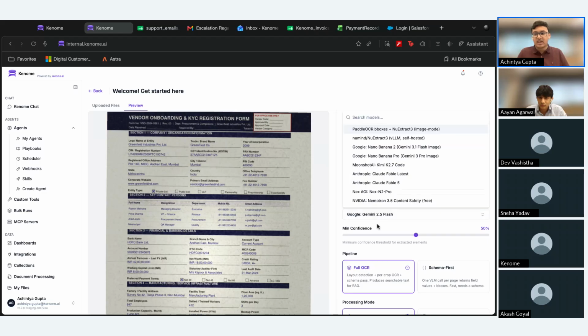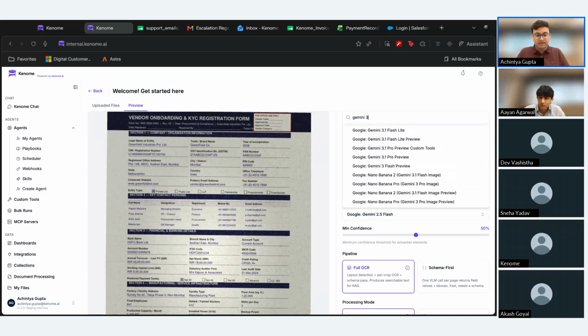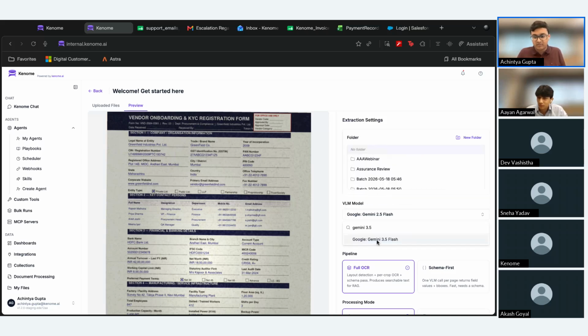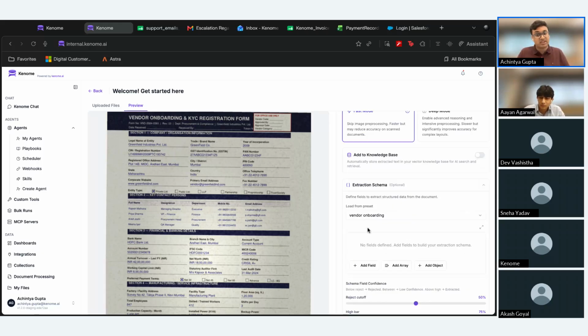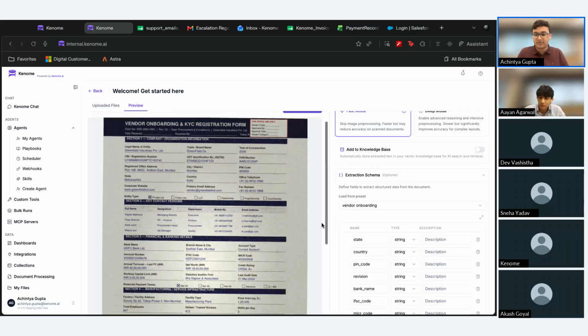I can choose my specific OCR extraction pipeline right here. And this again can be both on-prem LLMs, or it can also be any cloud-based LLM that you might prefer. If I quickly scroll down right here, I can also select the schema preset that I wish to, so the information I wish to extract from this document.